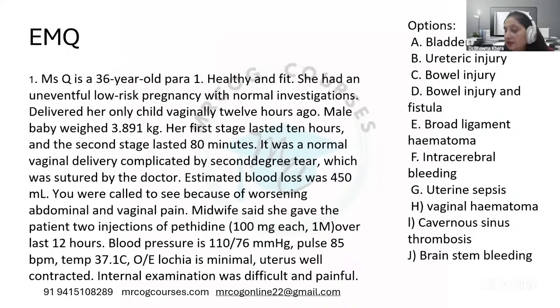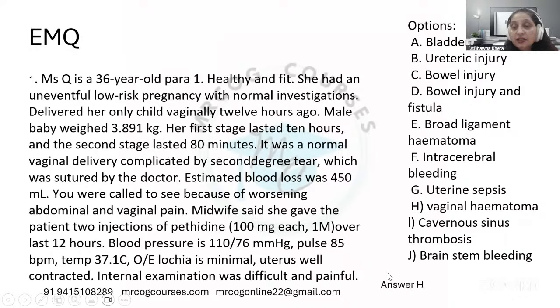Anybody would like to answer this? Yes, waiting for the answers. Yes. So it is H, H, H, E. These are the main answers here. So H is the correct answer. Perfect. And the first one to answer H is Dr. Sunita Yadav, and the second one to answer is Dr. Arohi. So very good. You have done it right.